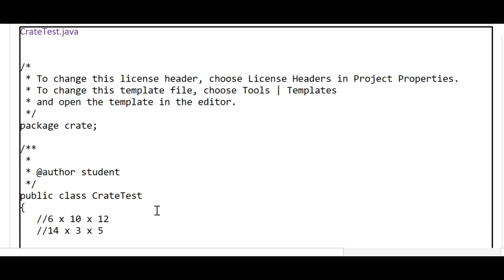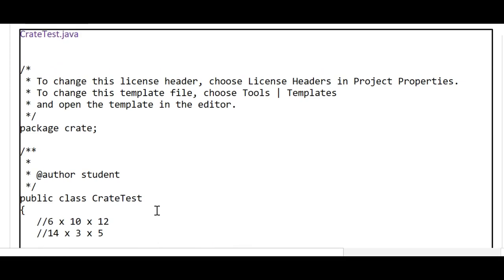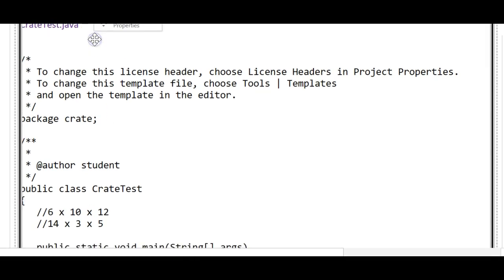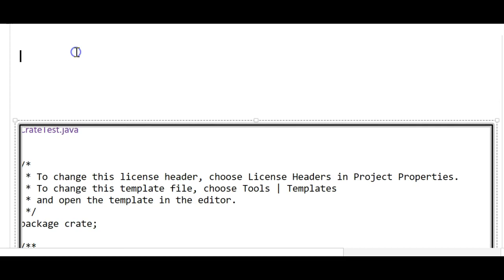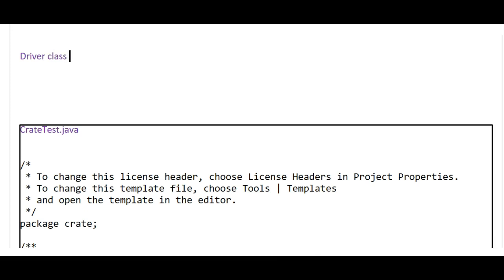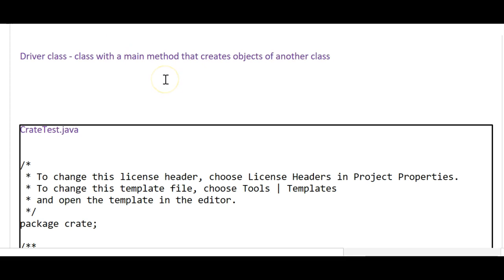Here's our crate test class. The idea is this is a driver class. And a driver class is a class that has a main method, and it creates objects of another class and calls their methods.